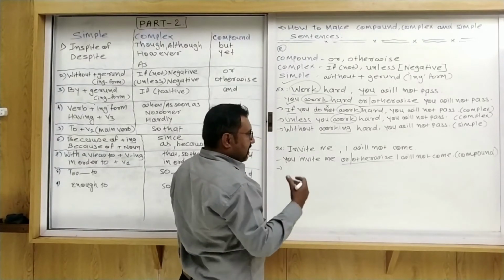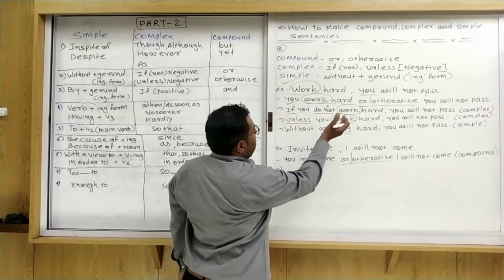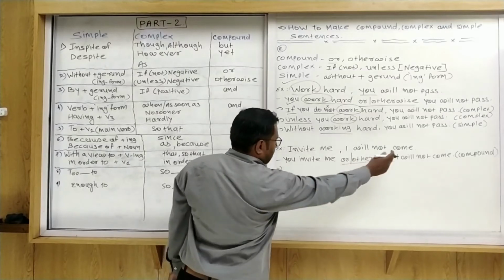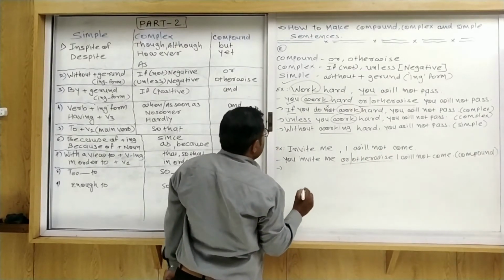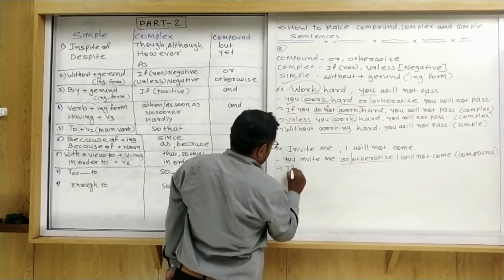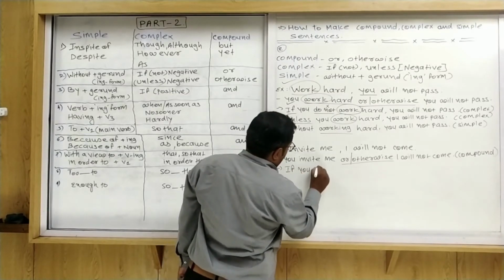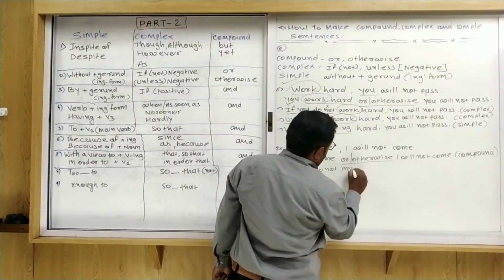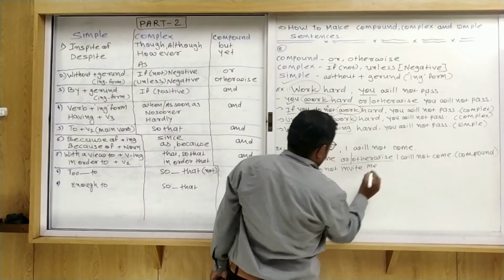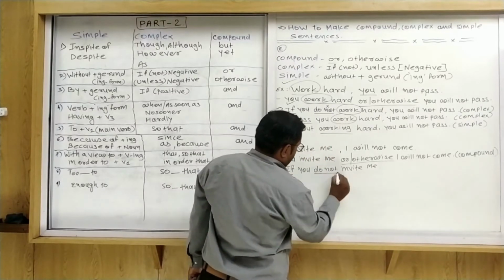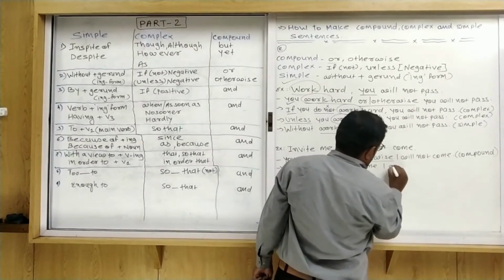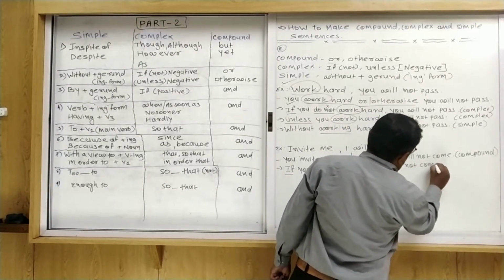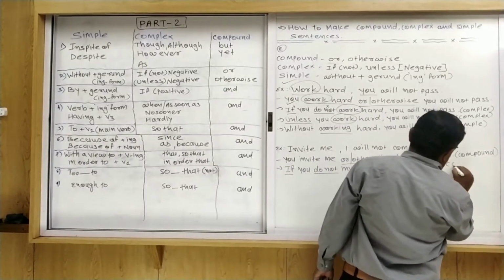But nowadays, if either is easy for you, then you can write it. So if not, so a negative sentence is given. How to make a complex sentence? Using if. If you do not invite me, I will not come. That is a complex sentence.